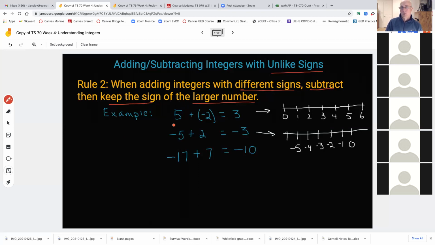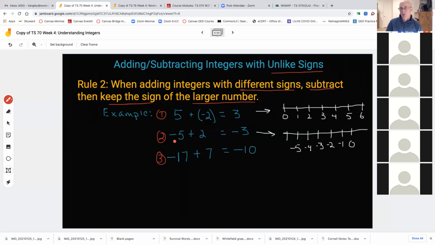So when I have a +5 plus a -2 in this first example, I'll call this example 1, I have different signs there. So the rule is to subtract. 5 minus 2 is 3. And then I ask, is it going to be positive or negative? The rule says keep the sign of the larger number. Well, 5 is the greater number, so I just keep the sign. It's going to be a +3. And again, we don't normally write +3, we just write 3. It's assumed it's positive.